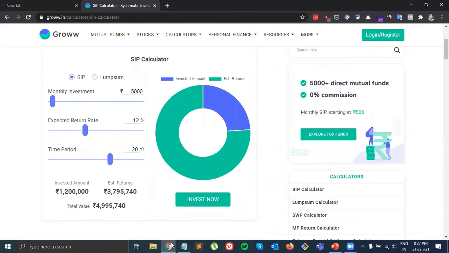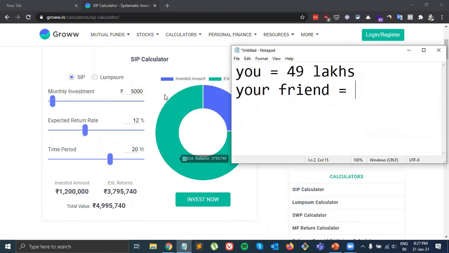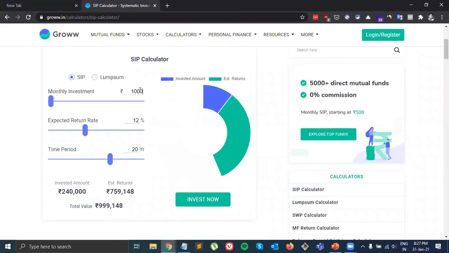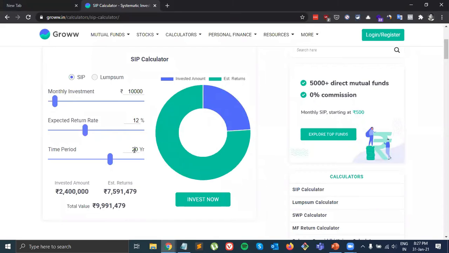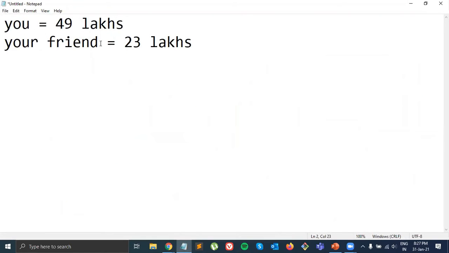Let me write it down here. Your friend invested how much? 10,000 rupees, double the amount, because he thought that he started late, he will invest double, but for 10 years. Now see the magic. He will get 23 lakh rupees only. Now just try to understand this thing. Even if your friend invested double the money, he will end up getting almost half, less than half. This is the magic of starting early.